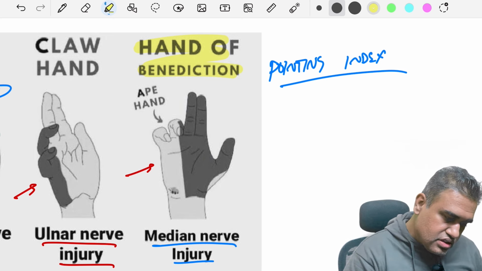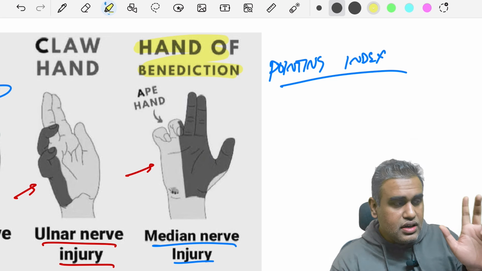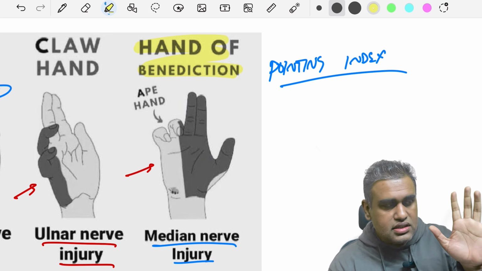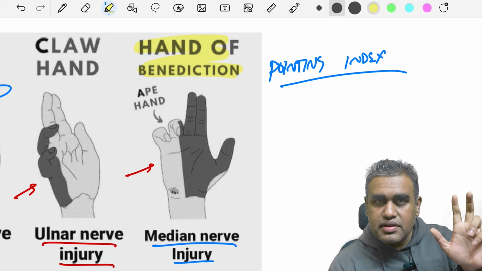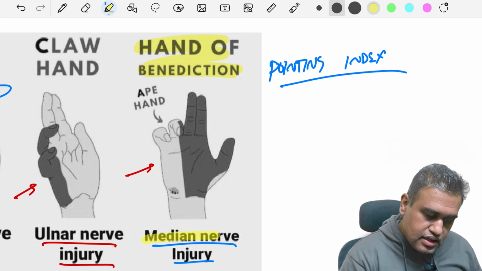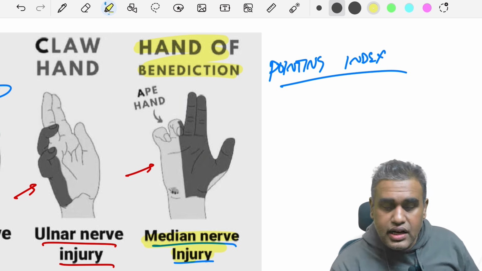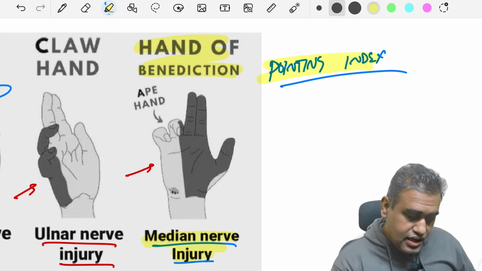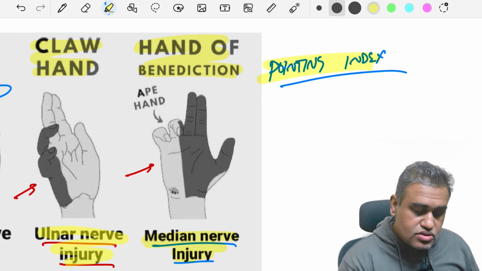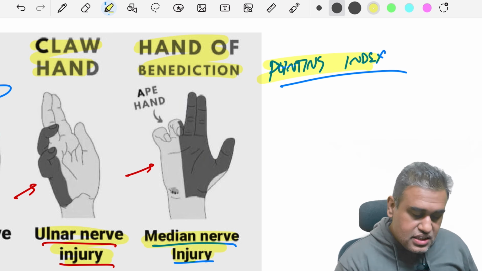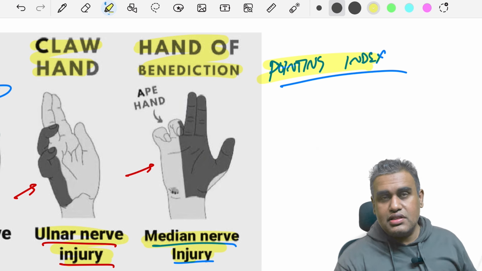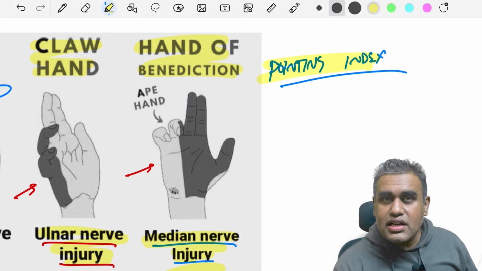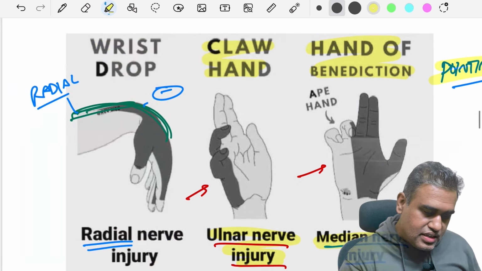If we take first of all a median nerve injury, then what happens? This will only occur when you ask the patient to make a fist. Normal hand is like this. If you ask the patient to make a fist, only these two fingers are flexed. That is also known as hand of benediction, right? That is seen in median nerve injury when you ask the patient to make a fist. It's also known as a pointing index. But when the patient comes with the hand at rest like this, that is ulnar clawing, it is seen in ulnar nerve injury. So these are the two differences. At rest, if the image comes like this, it is ulnar nerve injury. While during making a fist, if the image comes like this, it is the sign of benediction or hand of benediction, median nerve injury.